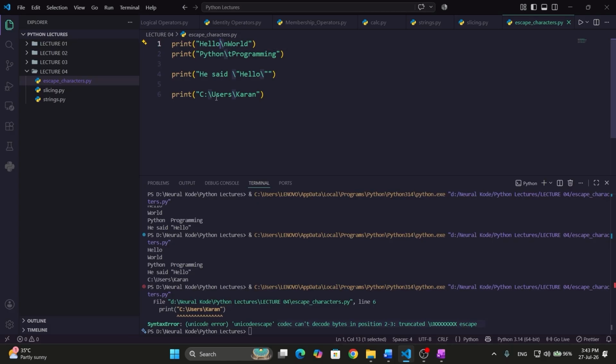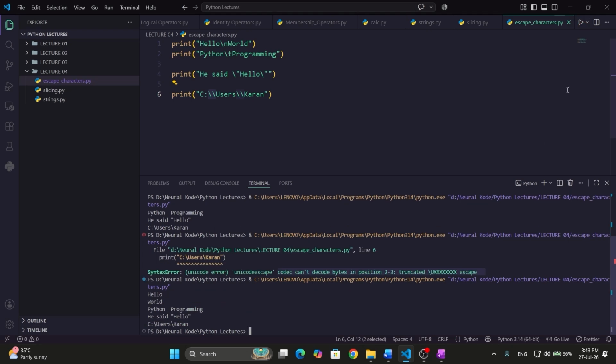Same way, if you print backslash and after that no meaningful character is there, it will give you an error. So to print backslash, you need to use two backslashes like this. Wherever you want backslash, you need to write backslash two times to make it understand that you are writing backslash. So it will write the backslash one time. So this is about the backslash.